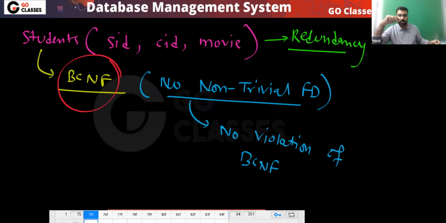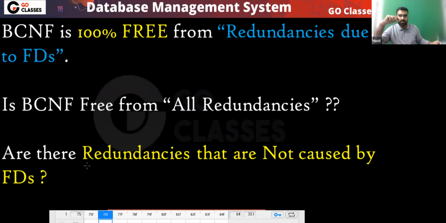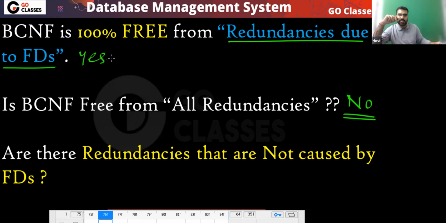So BCNF may have redundancy. This is the final point. Is this clear? Is BCNF free from all redundancy? The answer is no. BCNF is free from redundancies caused by FDs. The answer is yes. And are there redundancies which are not created by FD? The answer is yes. There are.